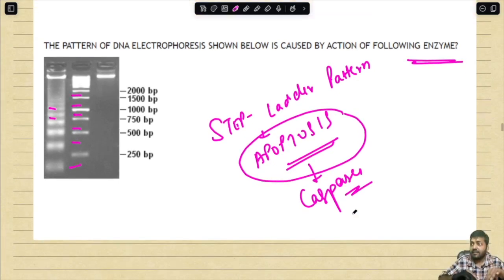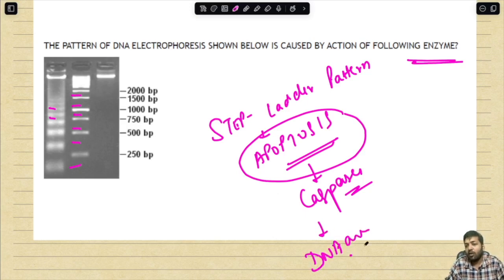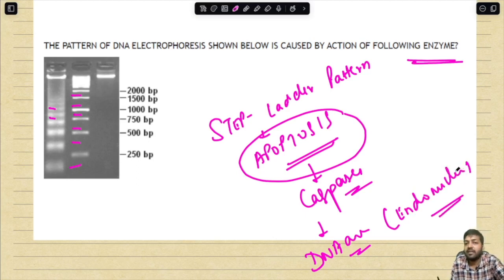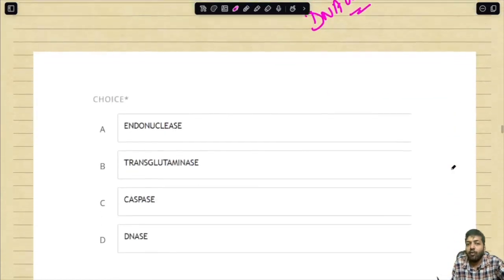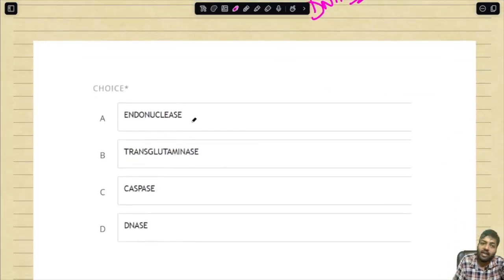But in the end stage, when the DNA is fragmenting into particular size-based fragments, giving this step ladder pattern, that is basically caused by DNases, or a group of endonucleases. So when you look at this question, don't become excited. Please look at the options. Over here, you have endonuclease, transglutaminase, caspase and DNase.